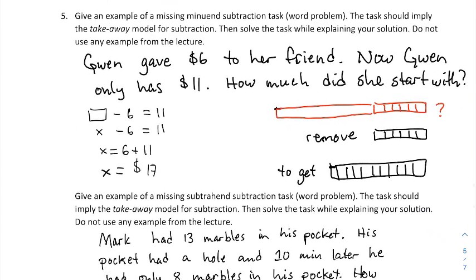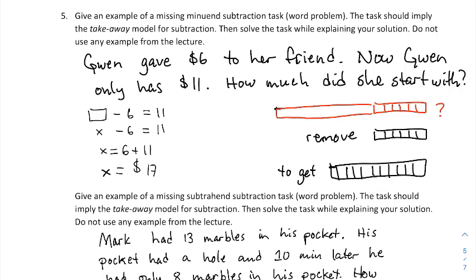Question 5. Give an example of a missing minuend subtraction task. The task should imply the takeaway model for subtraction, then solve the task while explaining your solution. Do not use any example from the lecture. So missing minuend is the thing you subtract from. So like 5 minus 2, 5 is the minuend, and we want that to be missing. So we want to have some sort of starting amount that we don't know, but we know how much we remove because we're doing the takeaway model, and we know how much is left. That would leave a missing minuend task.